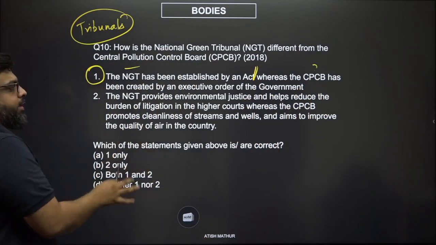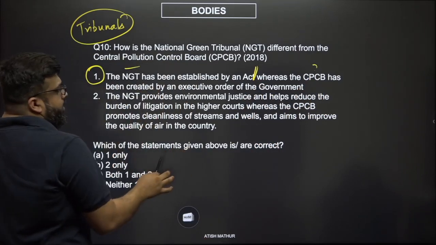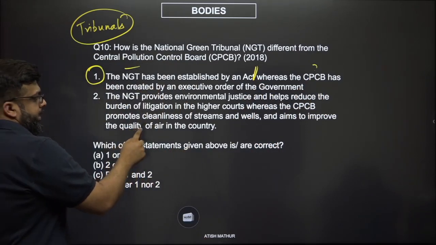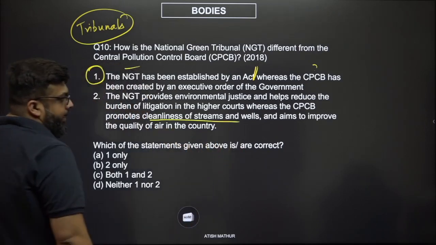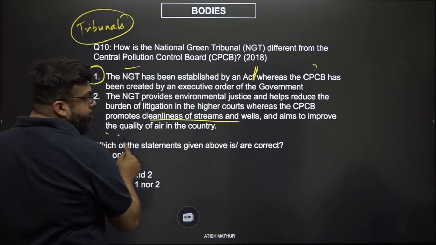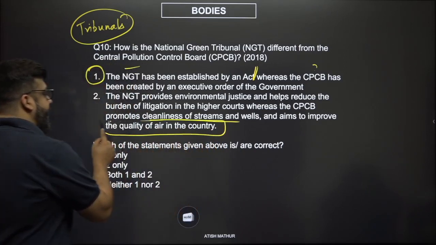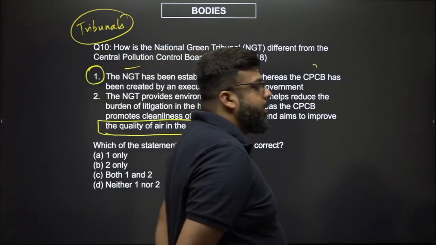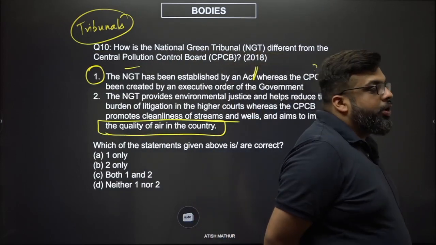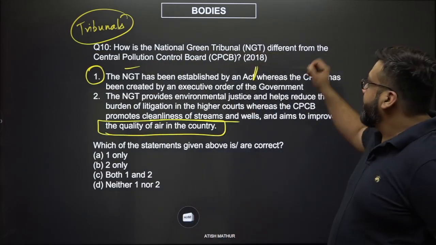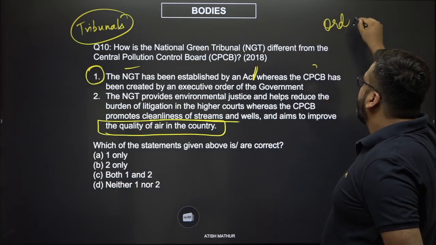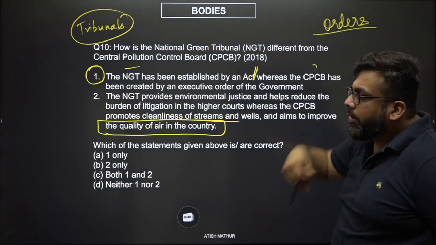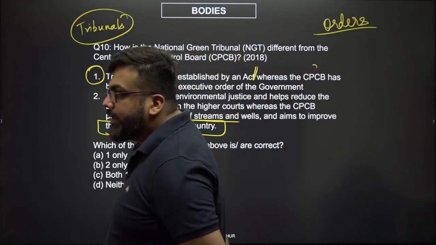Now see, the question itself tells you the Pollution Control Board is supposed to promote cleanliness of streams and wells and aims to improve the quality of air in the country. Now, if you have to improve the quality of air, will you not have the powers to issue certain orders? Will you not have the powers to issue certain guidelines?